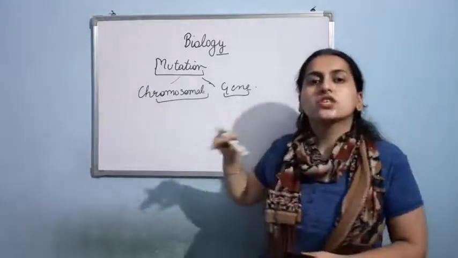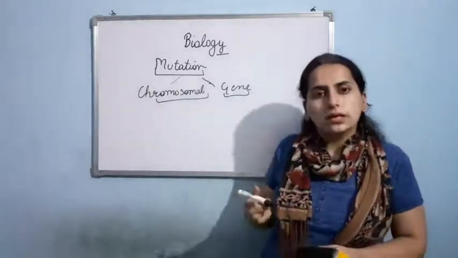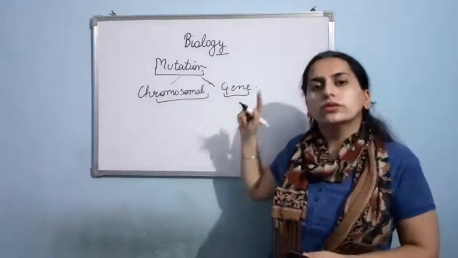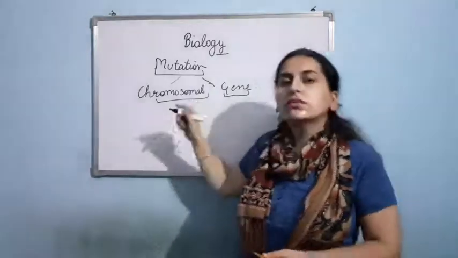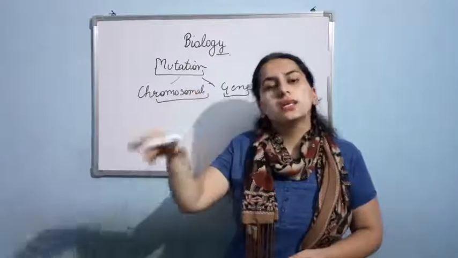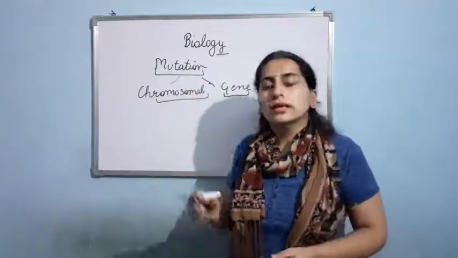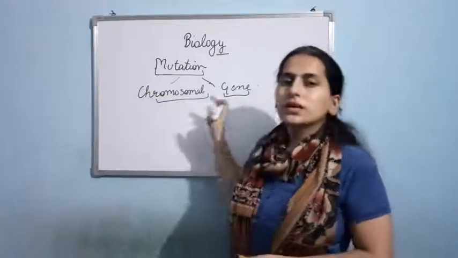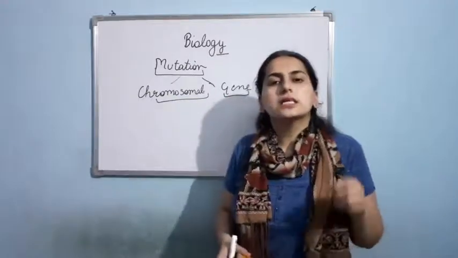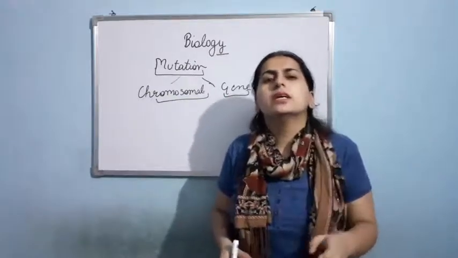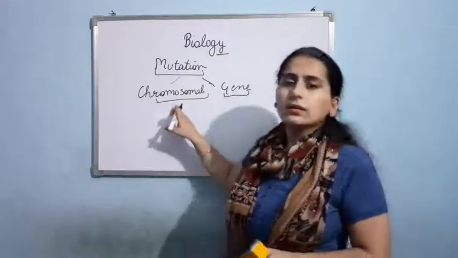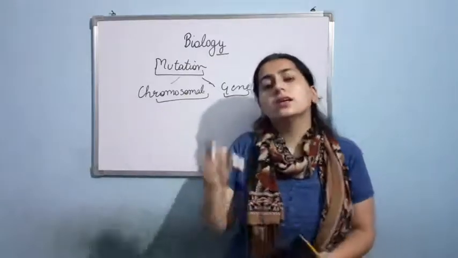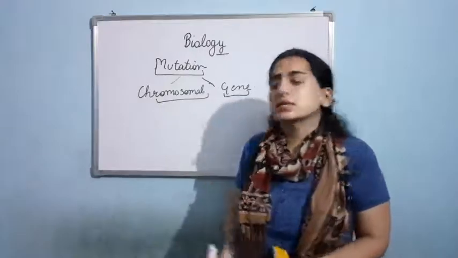If there is a change in those base pairs, it leads to gene mutation. But if there is a change in the DNA sequence present on a chromosome, then this is chromosomal mutation. In gene mutation, there is a change in a small segment of the DNA, but here, in the DNA helix, a big change is there.